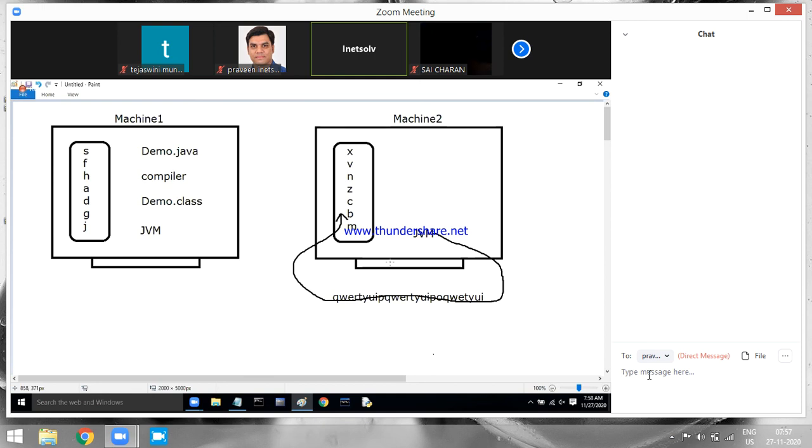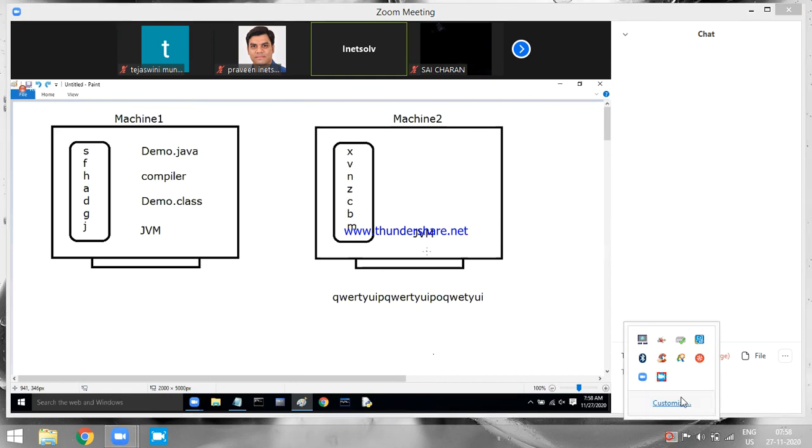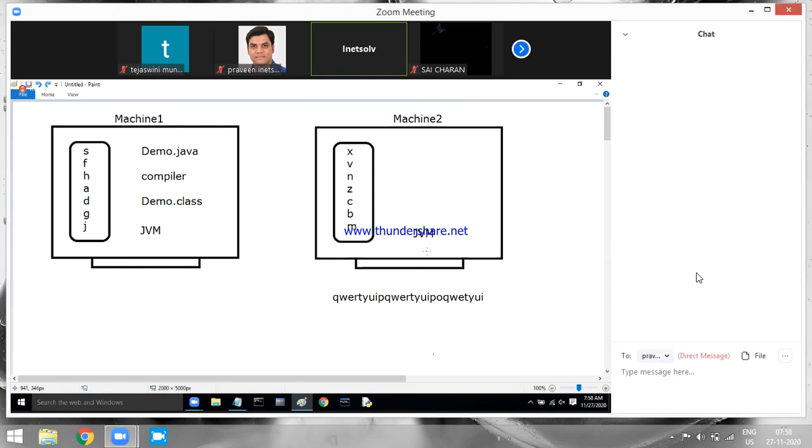Execute the code. Machine 3 also, JVM will convert to machine 3 format, execute. In machine 4, JVM will convert to machine 4 format, execute. Machine 5, JVM will convert to machine 5 format and execute. In which machine you are executing, JVM is going to convert to that particular format and do the execution. Am I clear here?